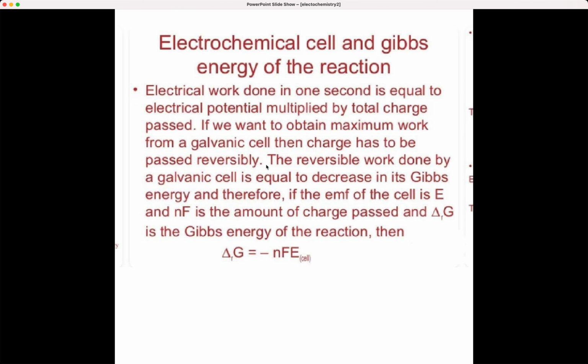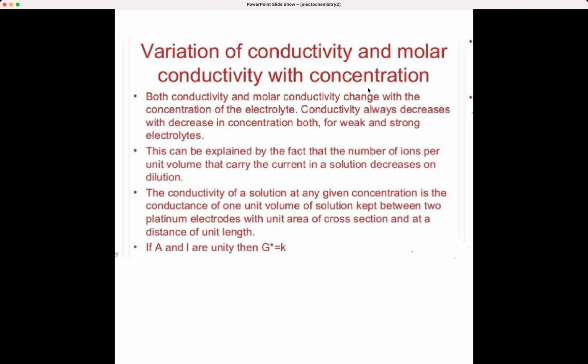Now, variation of conductivity and molar conductivity with concentration. Many students confuse these two, thinking they are the same, but they are different. They change with the concentration of the electrolyte. Conductivity will decrease with decrease in concentration, even if it is a weak or a strong electrolyte. How can you explain it?